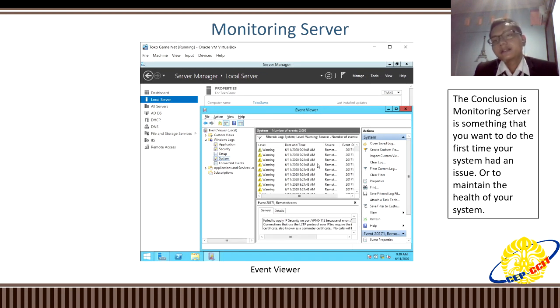So the conclusion is, monitoring server is something that you want to do the first time your system has an issue, or to maintain the health of your system.